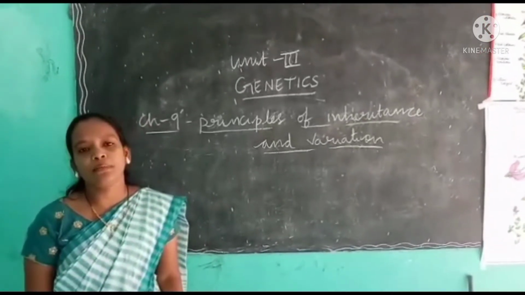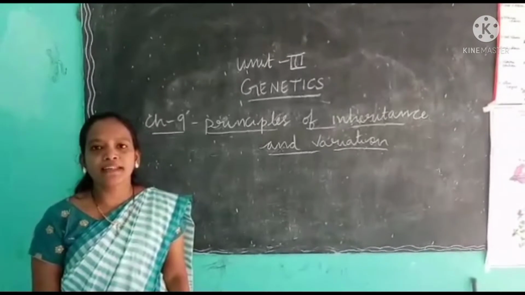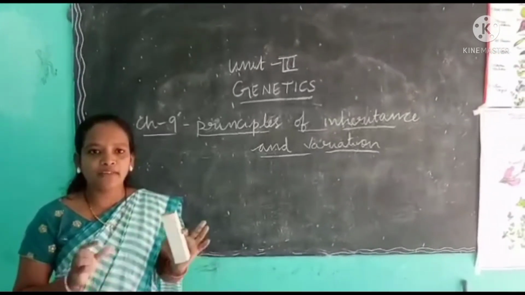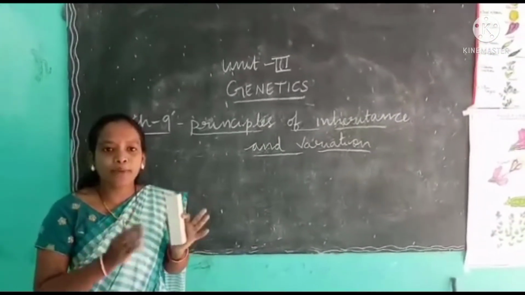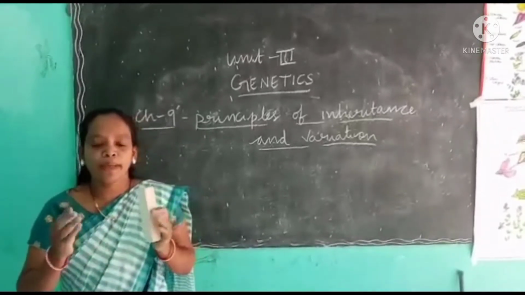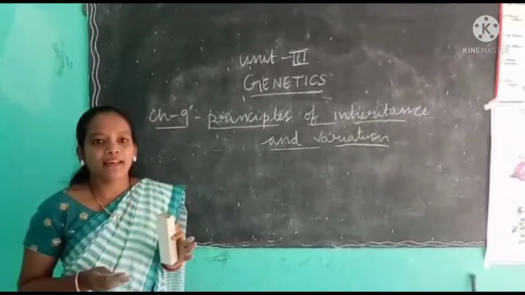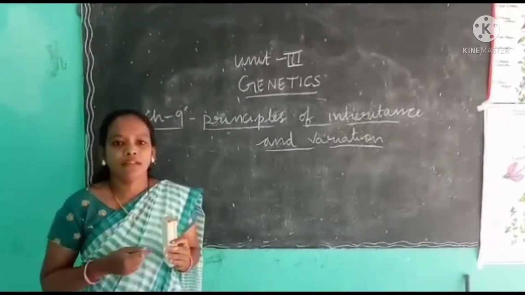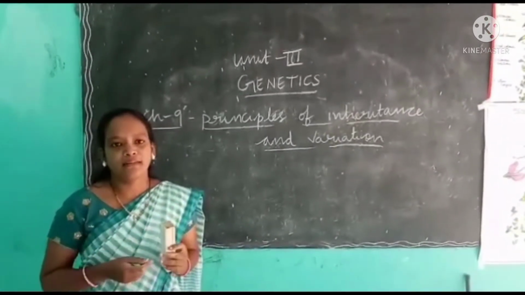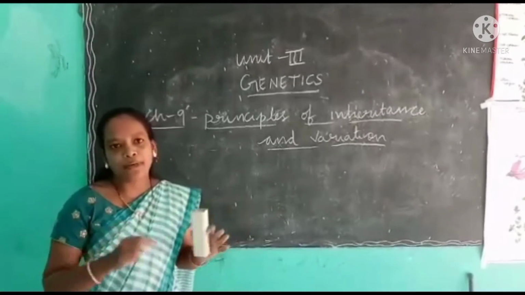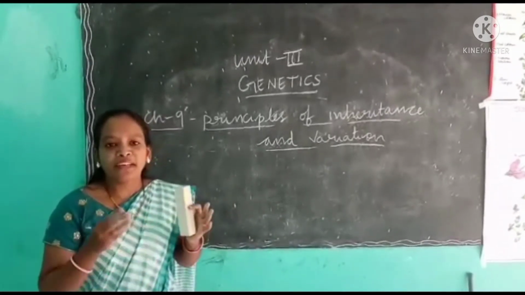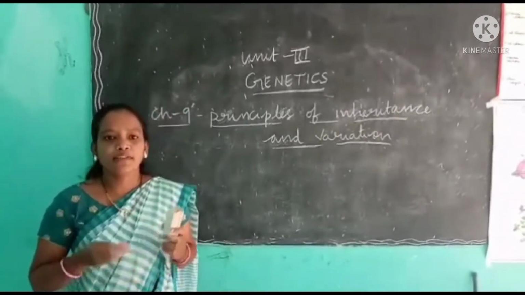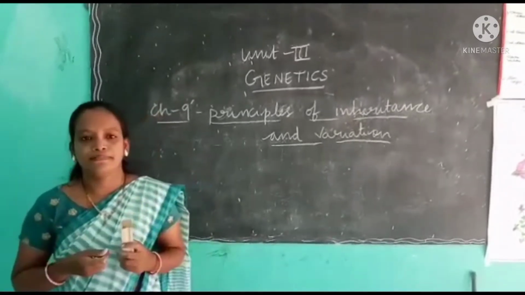KGBV Rambhadrapuram. Before going to explain the lesson, a small activity for you. Once compare yourself with your parents, just like your color, height, shape of ears, shape of nose, etc. Write on a paper separately which of your characters are similar and which of your characters are different.